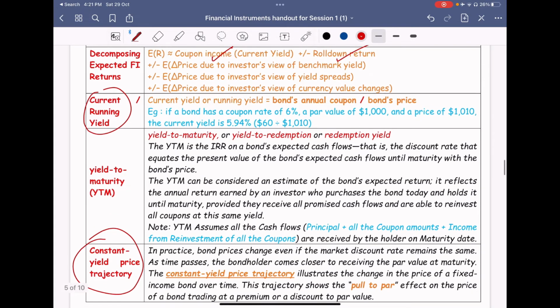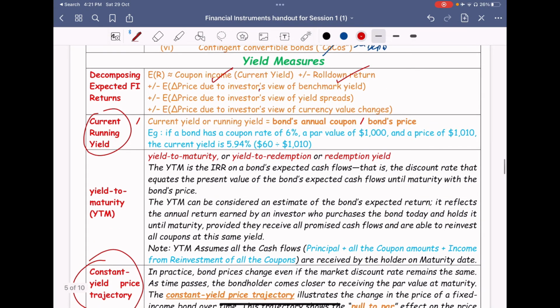For your ease of understanding, for investors, there is the change in the benchmark yield, which we are talking about now. Your bond is carrying 6% while the interest rate in the market is only 4%. So your bond value has increased now. And this is the change in the price due to the investor's yield spreads. Yield spreads is nothing but the credit spreads.